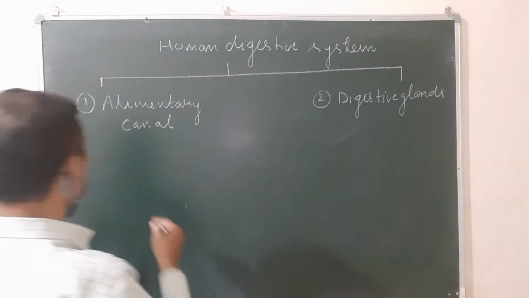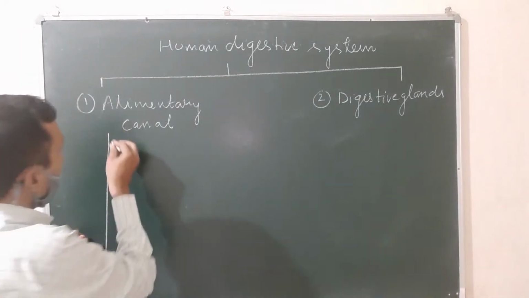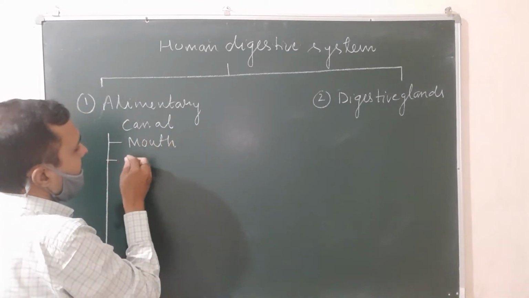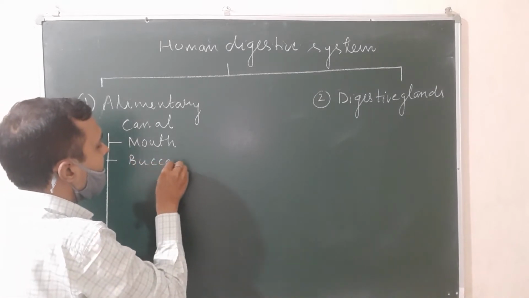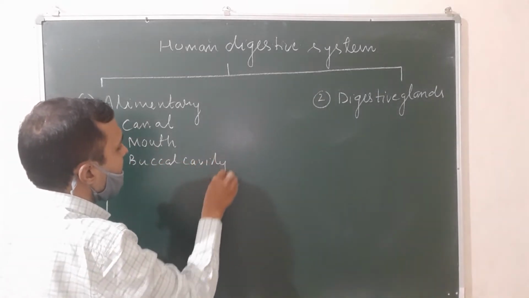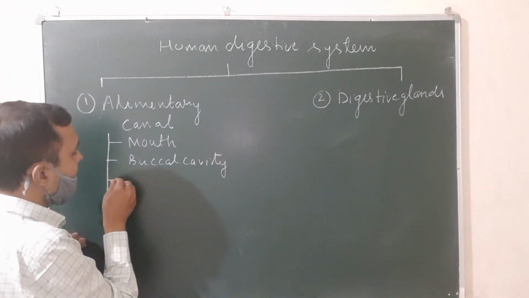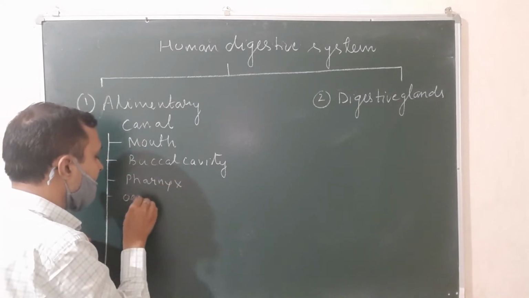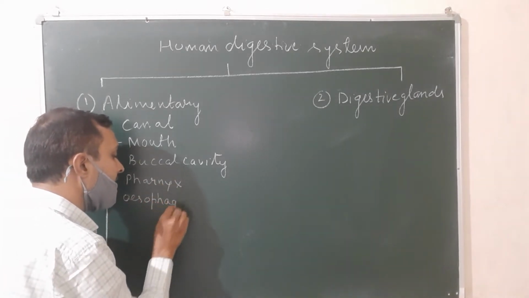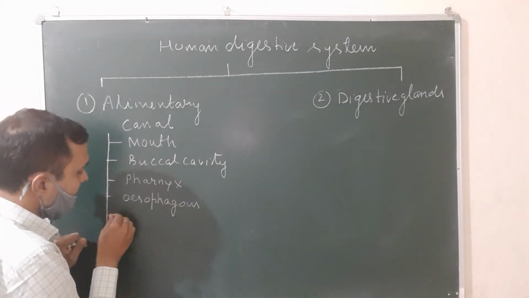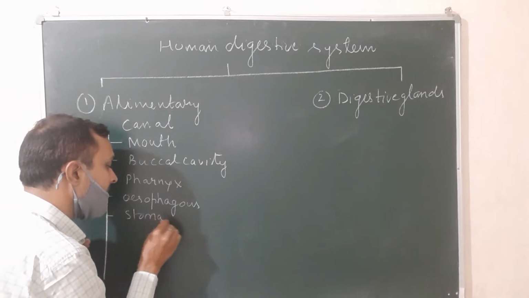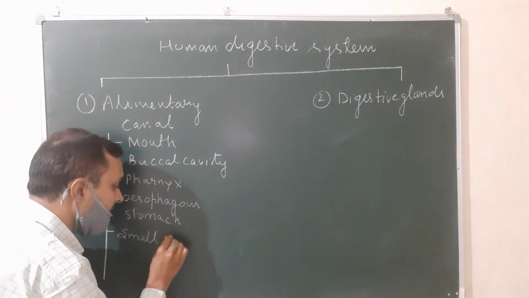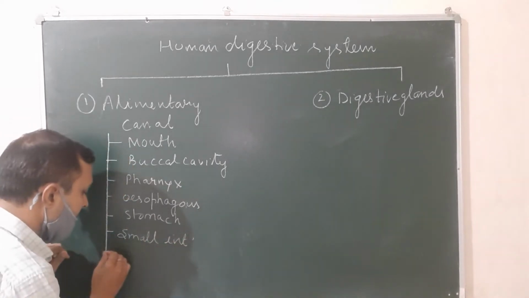The various parts of the alimentary canal are: the first part is the mouth, the second is the buccal cavity, then the pharynx, then the esophagus, also known as the food pipe, then the stomach, then the small intestine, and the last one, the large intestine.